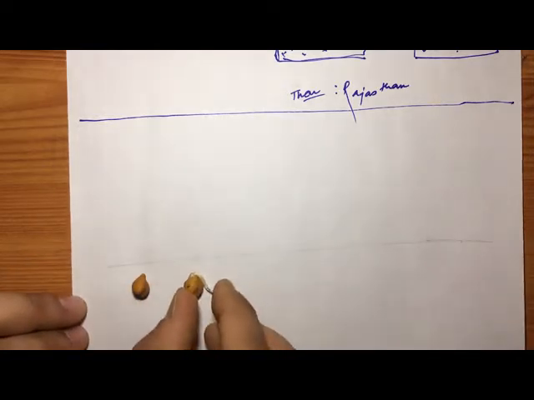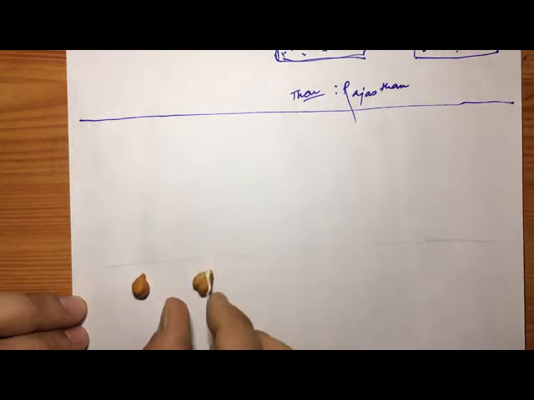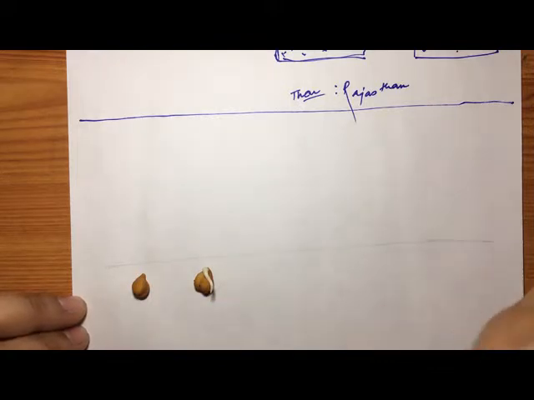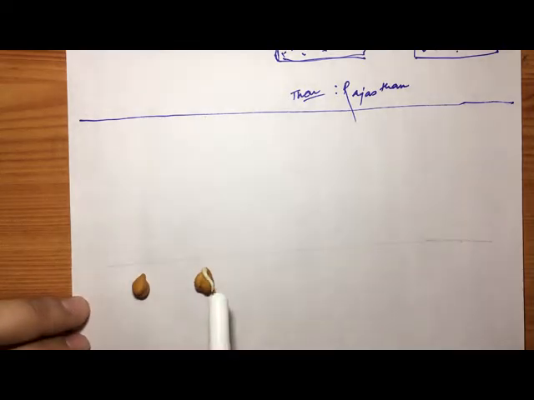In stage 2 it looks like this. It has some sprouts, or you can say the baby plant in it. Stage 3 I will have to make. From this sprout, this whitish part,